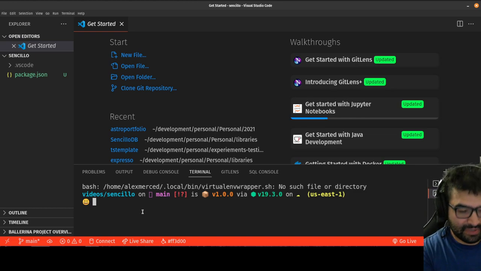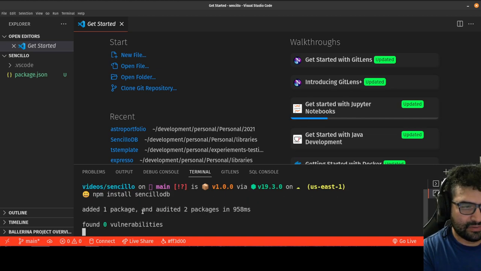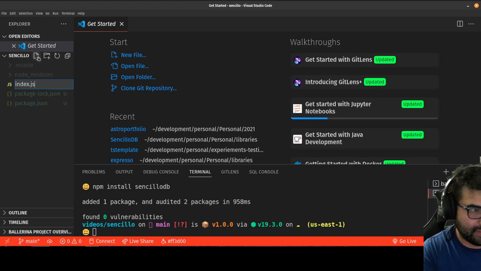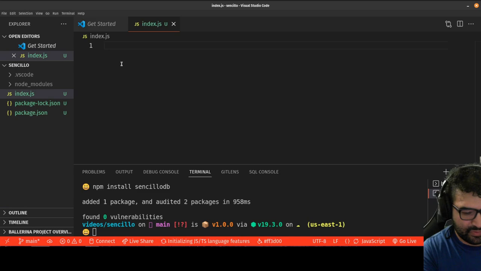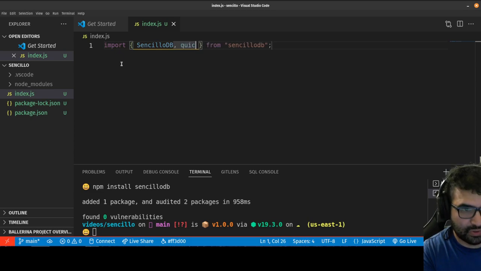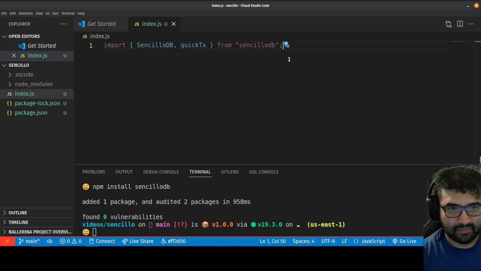Okay, so here we go. I'm going to install Sencillo, npm install SencilloDB. Okay, so I'm installing it. It's installed. Let's write a script. Let's call it index.js. And then what we're going to do is import SencilloDB. I'm also going to want to import QuickTX, which should be in there.